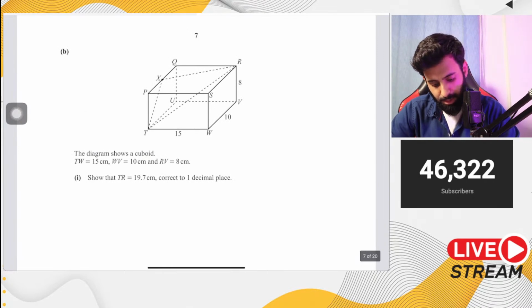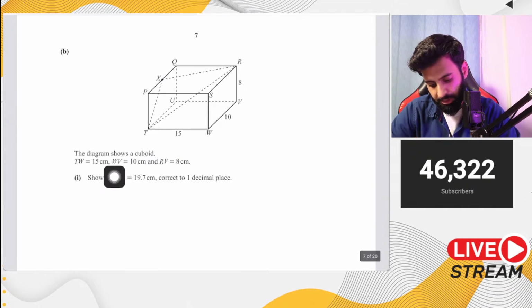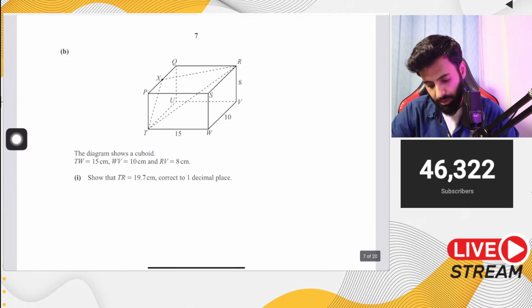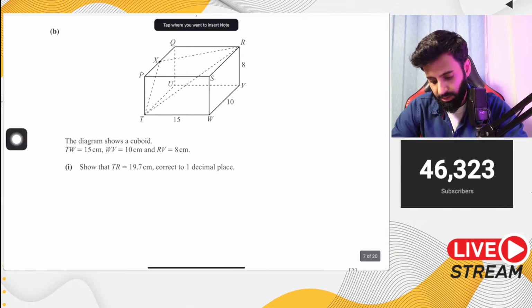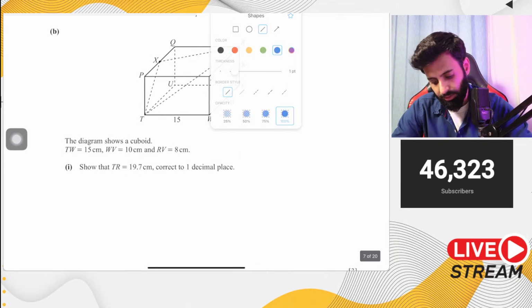Then part B, okay? This is a part worth solving. It says the diagram shows a cuboid. TW equals 15 centimeters. So here's TW. WV equals 10 centimeters. RV equals 8. Show that TR is equal to 19.7. Okay. So finding TR is basically finding the diagonal of this cuboid.